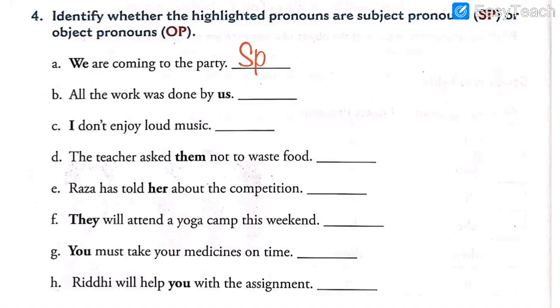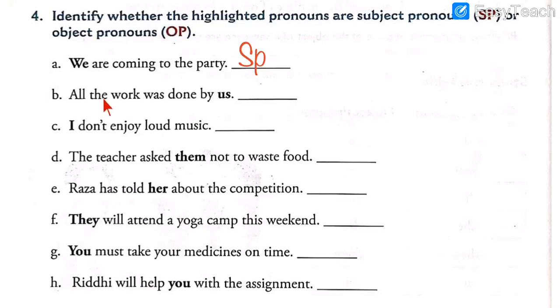I hope you are all writing the answers along with me. I have already written the answer of the first blank, SP. What is the full form? Subject pronouns. You need not write the full form because the PDF has been sent in the group. As I told you before, you just have to note down the answers from the video. So the first answer, pronoun we, falls in the category of subject pronouns.